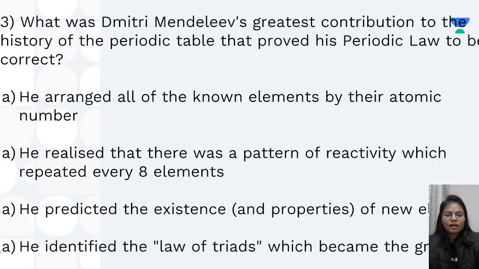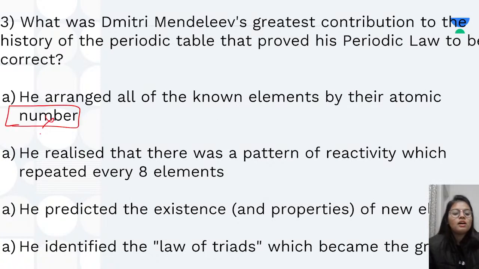fixed interval. Next, what was Mendeleev's greatest contribution to the history of the periodic table that proved his periodic law to be correct? So, first of all, he arranged all the elements by their atomic number. No. He realized that there was a pattern of reactivity which repeated every 8 elements.